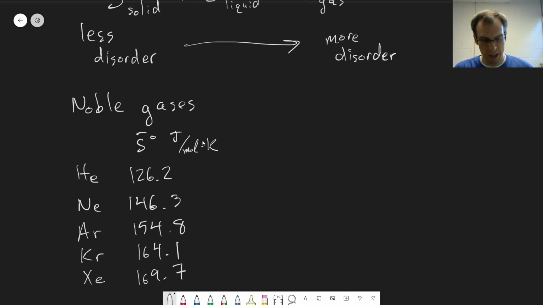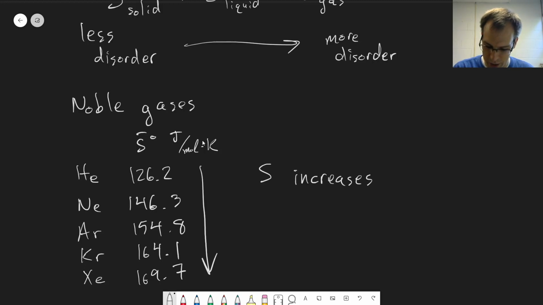169.7. One nice thing here is that we're looking at just monatomic substances. They're all gases, so really what we're looking at here is the mass, the atomic mass and how that affects the entropy. And we can see a very clear trend here. As we go down the periodic table, as the mass increases, the absolute entropy increases. And that's generally true, that S increases with mass.